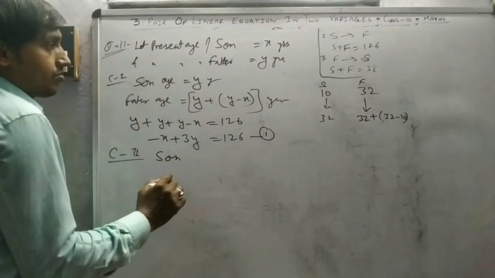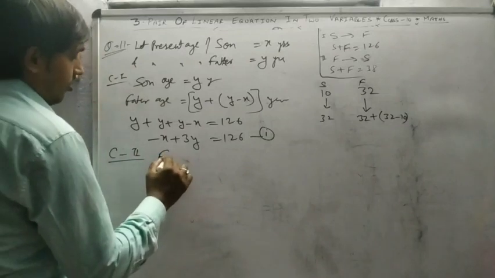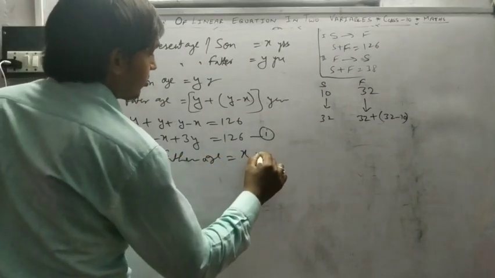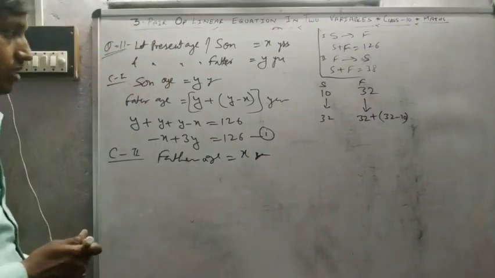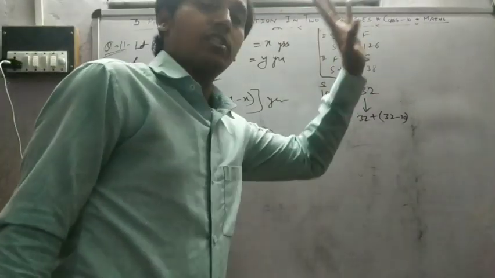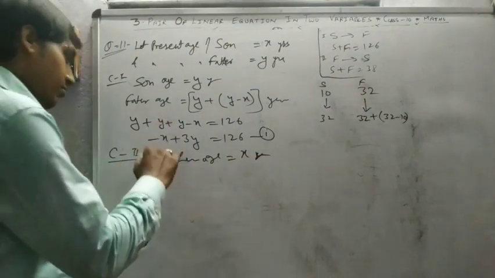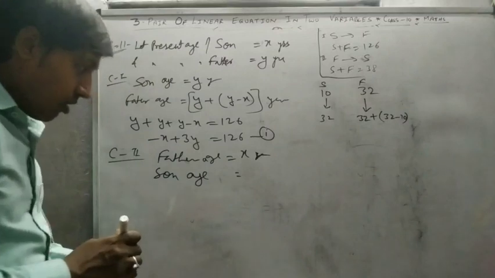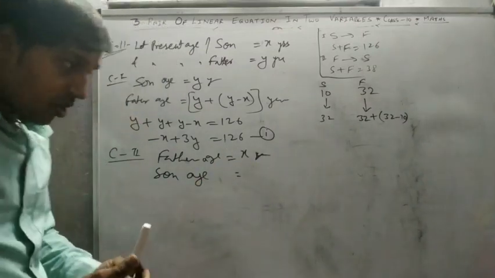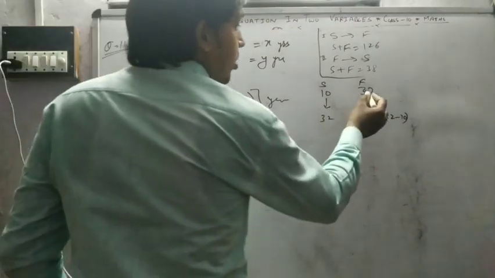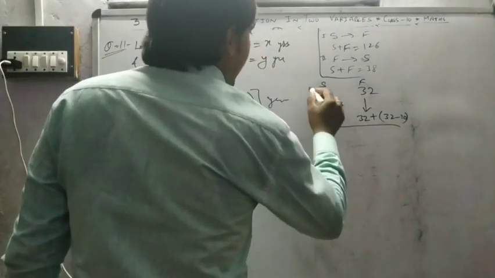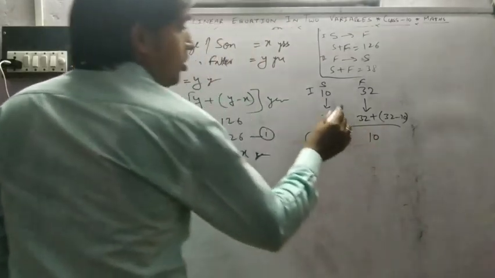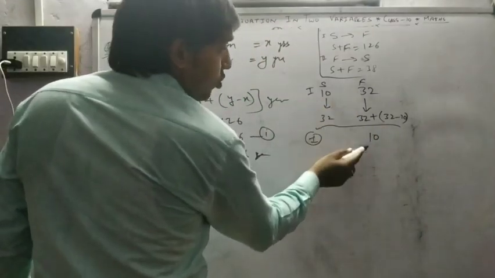Case second: father's age becomes x, means when father's age was son's present age, son was younger by the same difference. If father's age is 10, before how many years? 22 years.